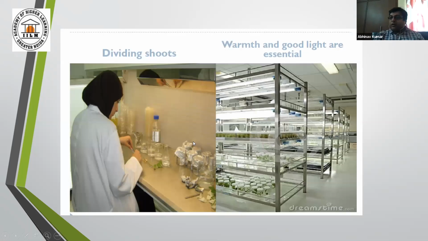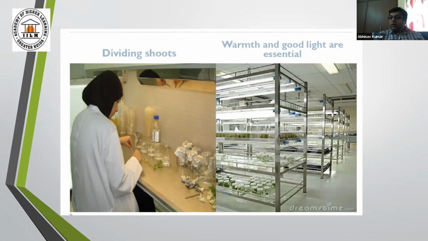All these experiments are conducted inside a laminar flow. And these are the racks, where after subculturing or initial culture, you have to put the bottles or petri dishes on the racks.